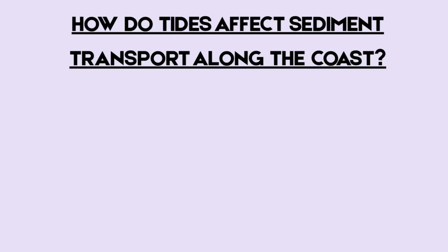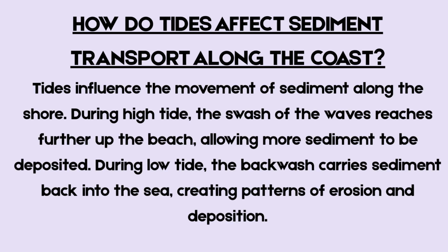Question 15. How do tides affect sediment transport along the coast? Tides influence the movement of sediment along the shore. During high tide, the swash of the waves reaches further up the beach, allowing more sediment to be deposited. During low tide, the backwash carries sediment back into the sea, creating patterns of erosion and deposition.